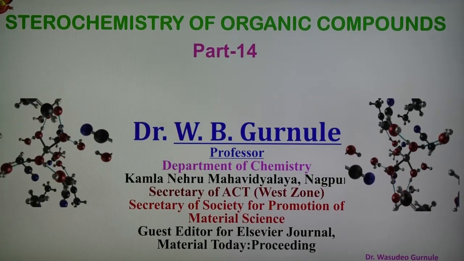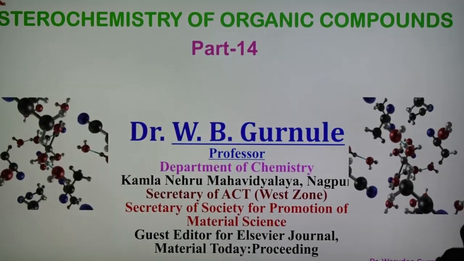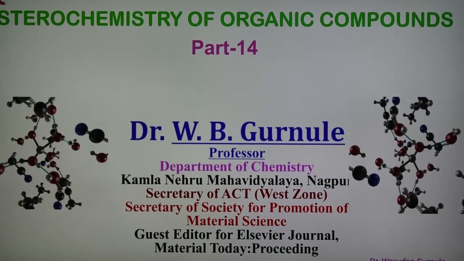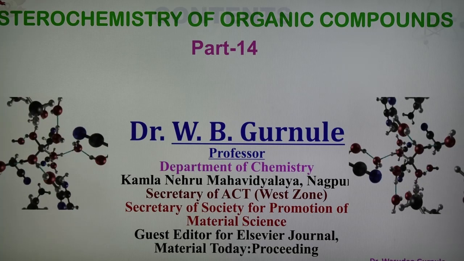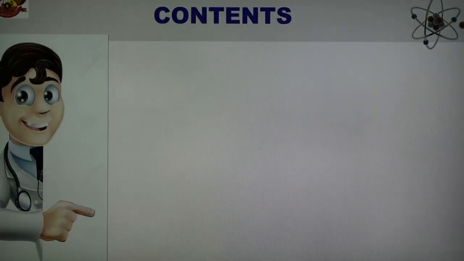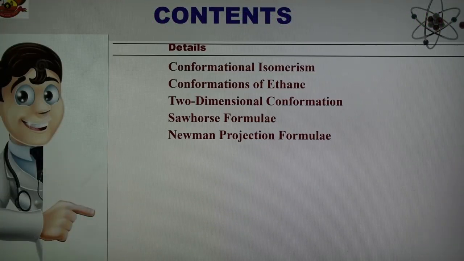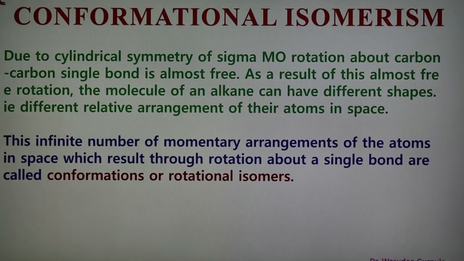Today's presentation is on the topic stereochemistry of organic compounds, and this is part number 14. In this part, the topics we are discussing are conformational isomerism, what is meant by conformations in ethane, and the two-dimensional conformation, the Sawhorse formula, and the Newman projection formula in the case of ethane. Different structures, staggered and eclipsed, we have to see in this presentation.